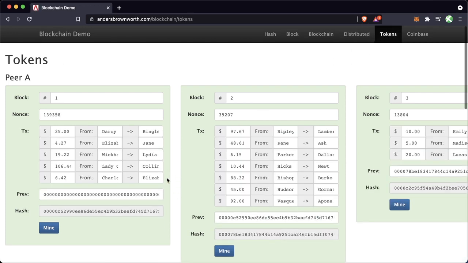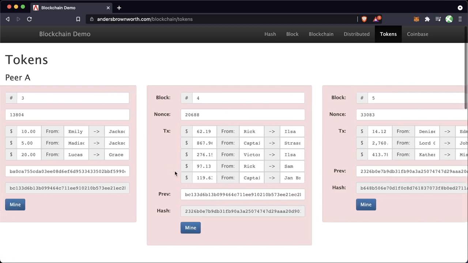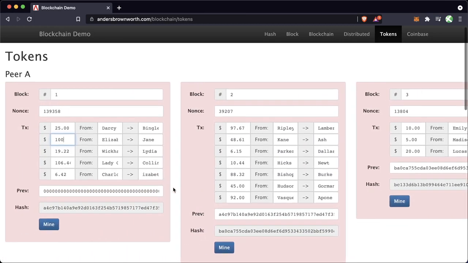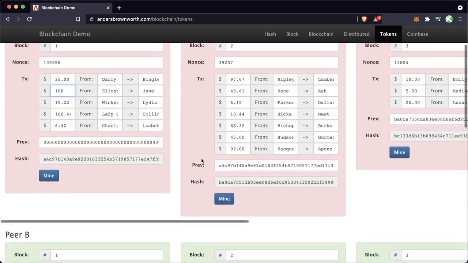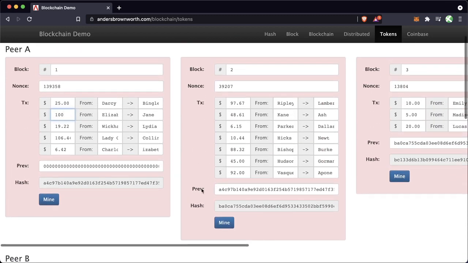in the exact same way that the data is going to get hashed. And this is why it's so powerful, because again, if I want to be malicious, right? If I want to say, hey, I really wanted to give Jane a lot more money from Elizabeth, so I'm peer A, and I go back and I change it to 100. Well, now, not only does my whole blockchain get invalidated because that was so long ago, but I'm not going to match any of these other chains, right? And so my blockchain is going to be excluded from the overall blockchain.